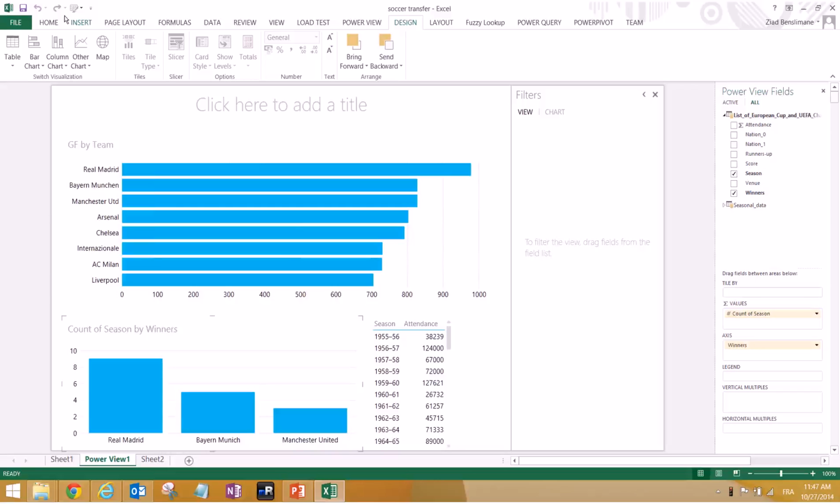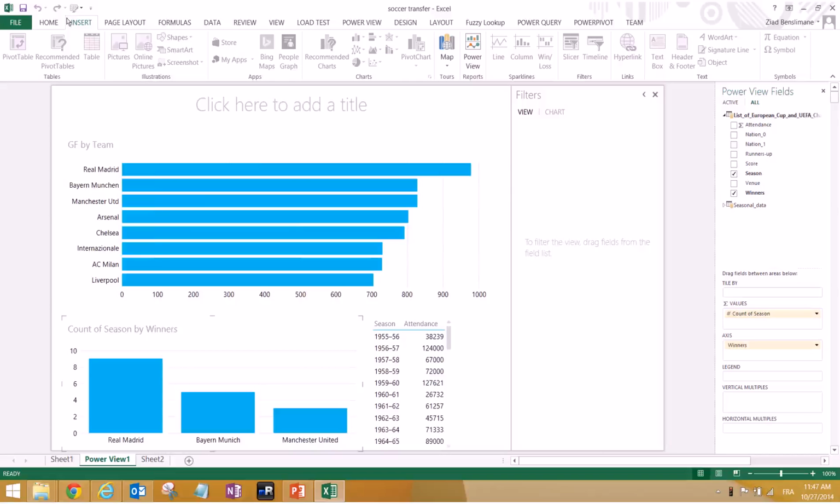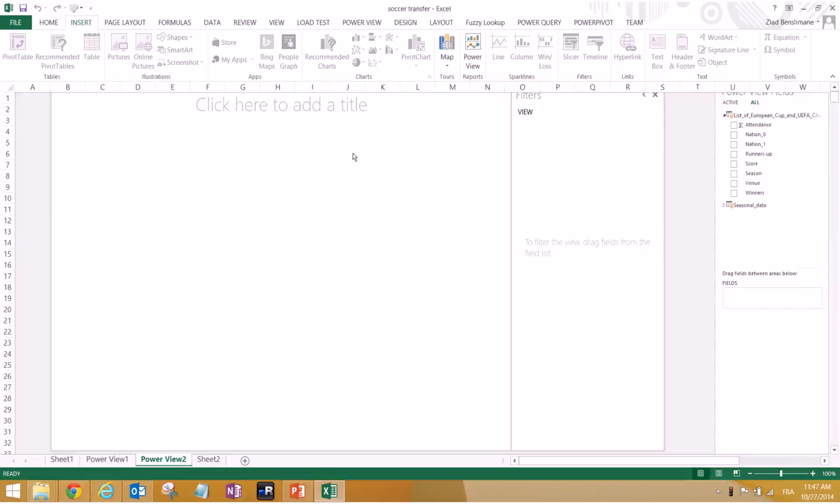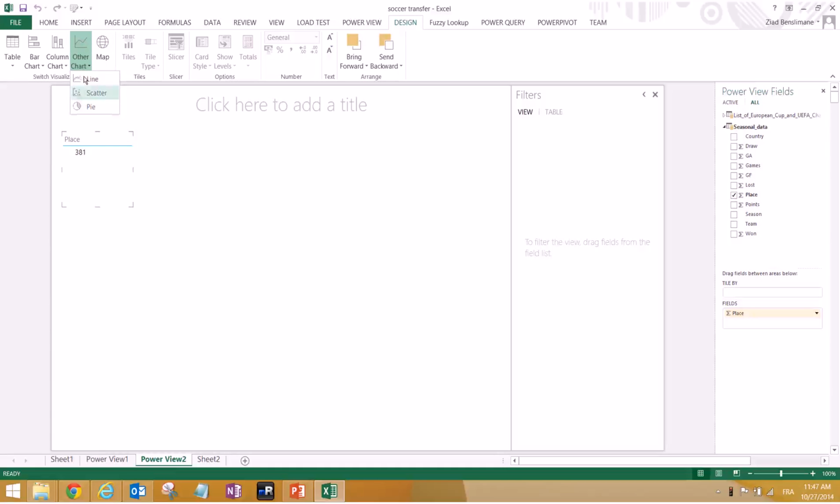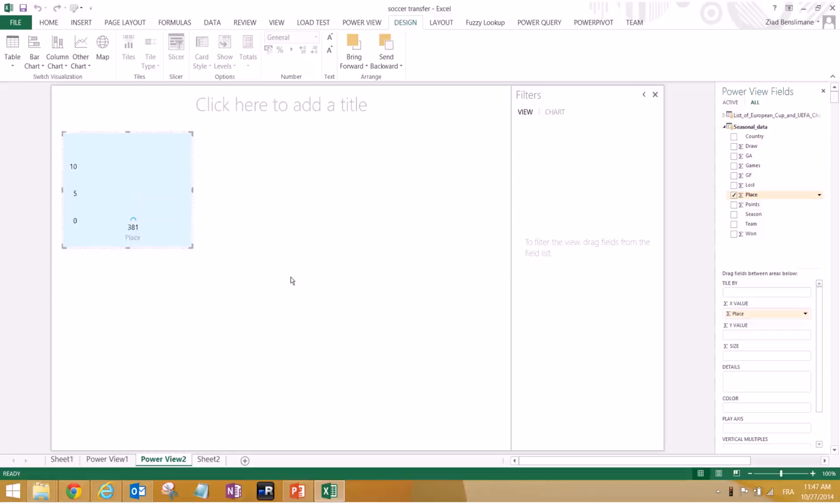So for this first step, we have found out that Real Madrid, Bayern Munich and Manchester United have scored the most goals, and they are very active in Champions League, in this order. So let's see how we can visualize all those graphs in one single graph. Let's insert another Power View sheet, and I will show you guys a very nice graph out of seasonal data. It's called the scatter, and I'll be building it live so you see it in front of you.